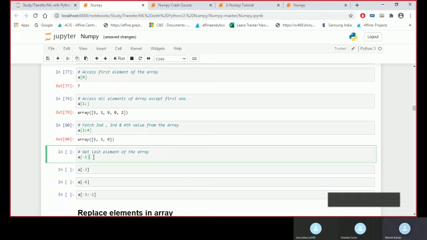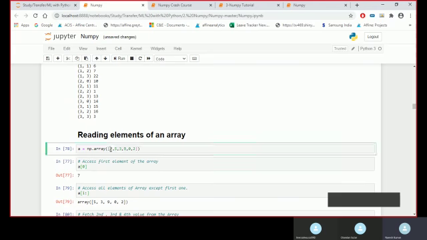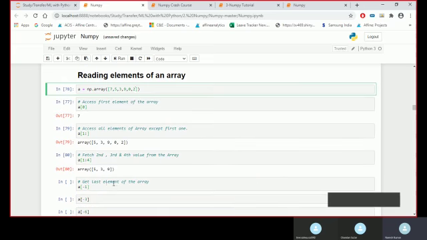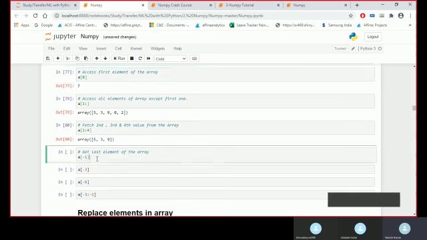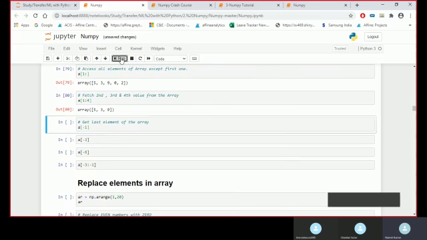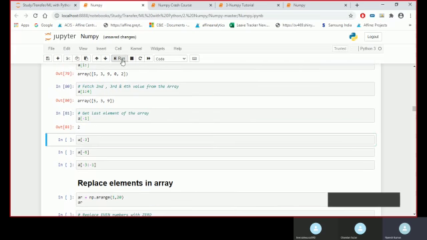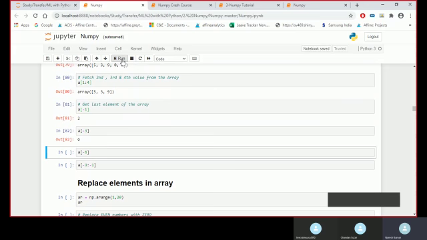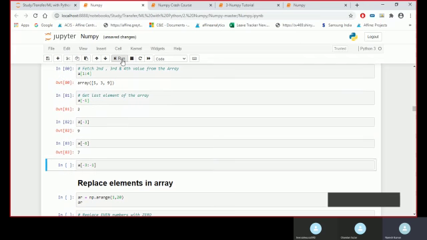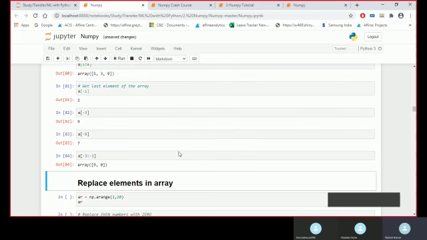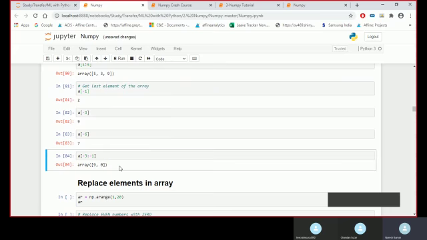-1 would return me the last element. From this side it is starting at 0 1 2 3, and from this side we have -1, -2, -3, -4, -5, -6. As we discussed in the first class, the index from the back side will always start with -1. So this would return me the last element, this would return me the element at the -3rd index, this would return me the element at the -6 index, and this would return me the elements in between -1 till -3.